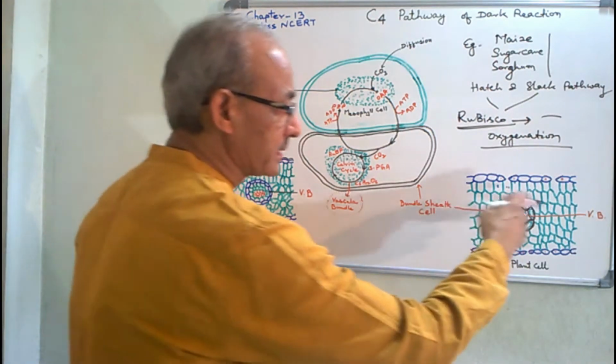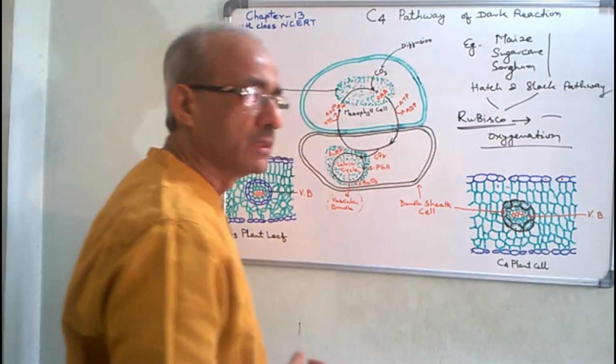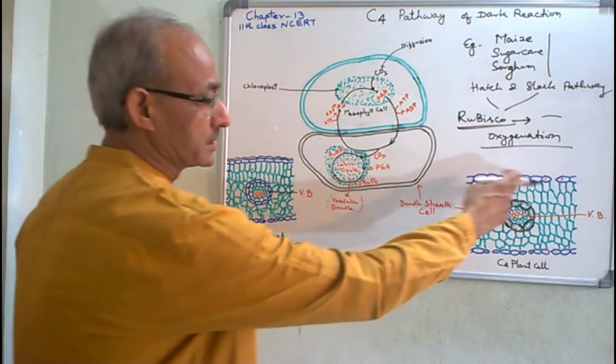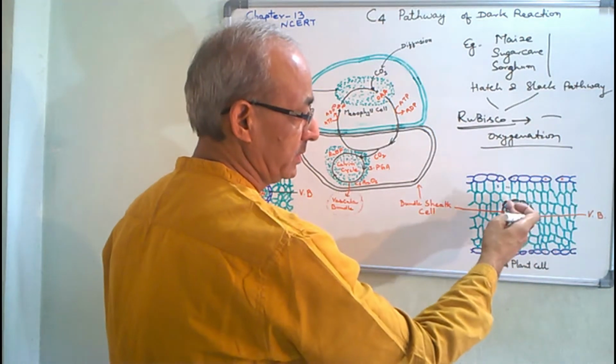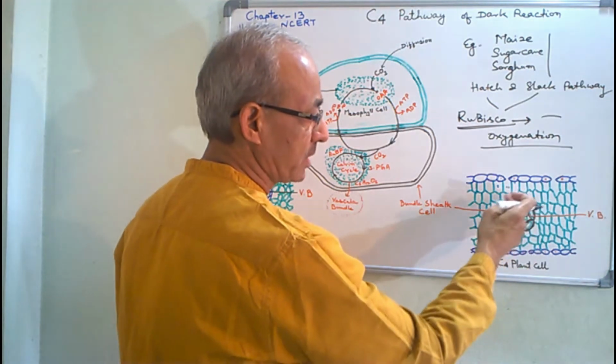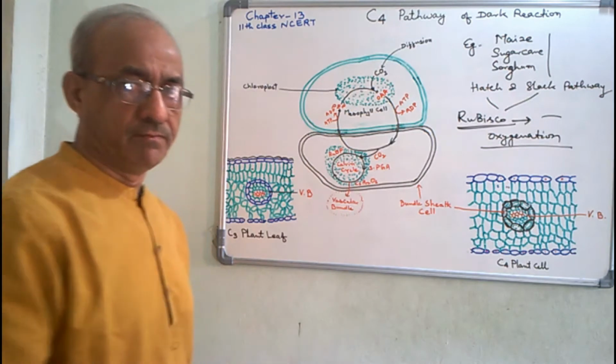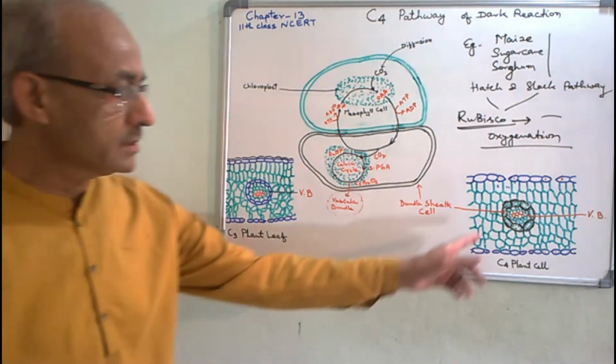And these cells are the site for biosynthesis of carbohydrate. Note the mesophyll cells. These are the mesophyll cells, but the actual biosynthesis of carbohydrate takes place in these bundle sheaths.